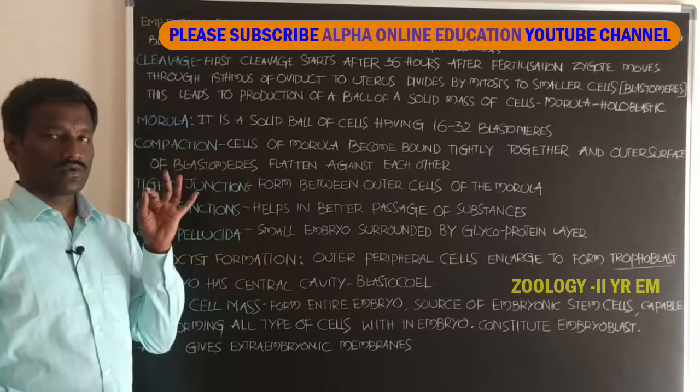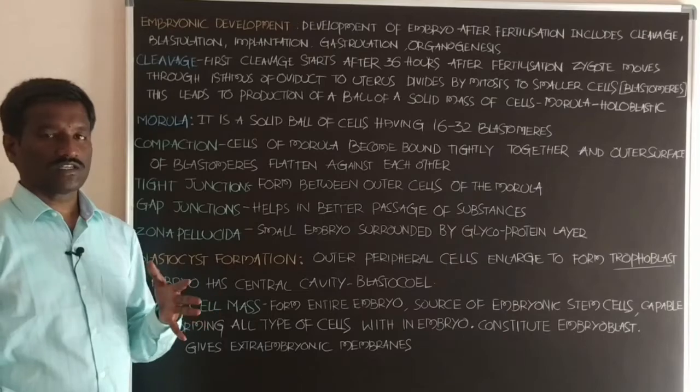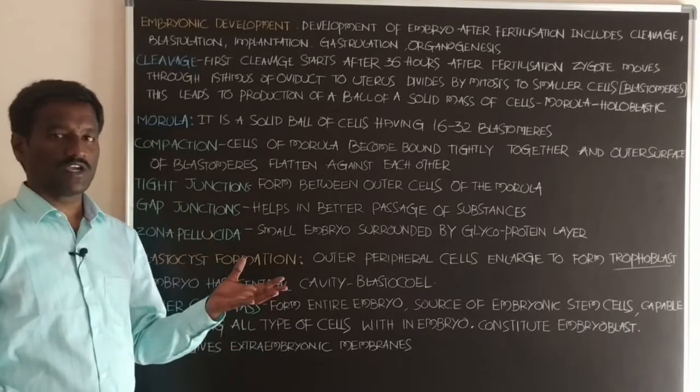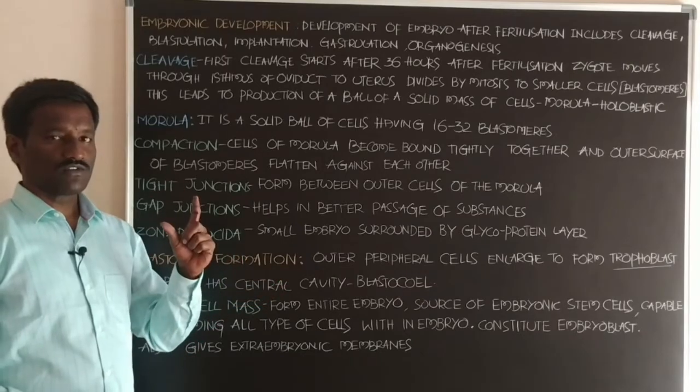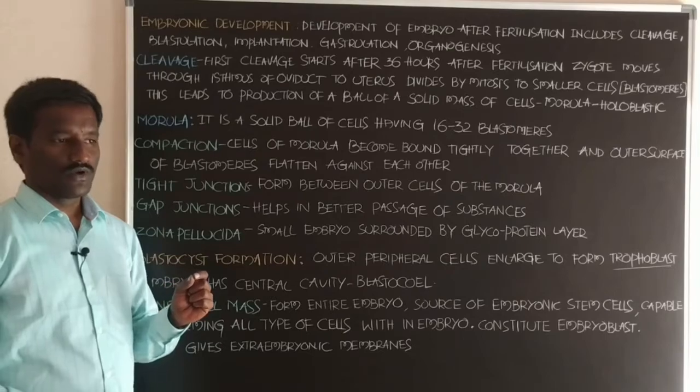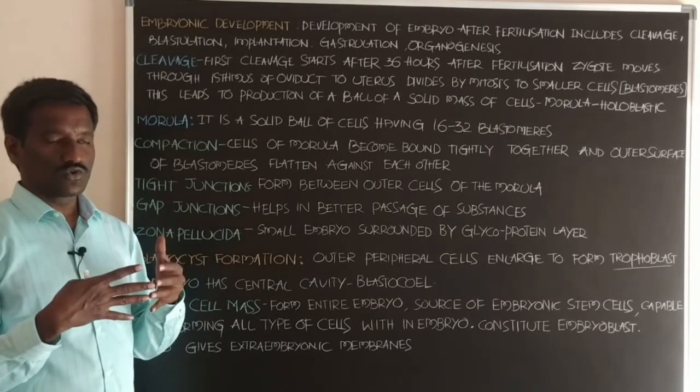Embryonic development means, you already know about fertilization and the different parts of the reproductive system in males and females. In the process of fertilization, the zygote is formed after fusion of the two gametes.